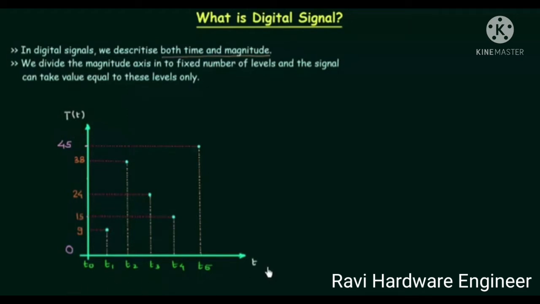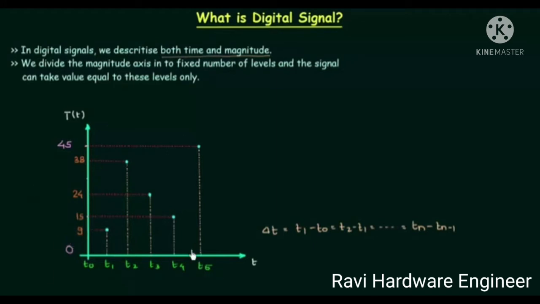By discretization, I mean we have to divide the time axis in equal intervals. If delta t is the interval, then we can find out this interval delta t by t1 minus t0, or we can have t2 minus t1. In the same way, tn minus 1. This is how we can find the interval. Now the next thing that we have to do is to discretize the magnitude axis also.